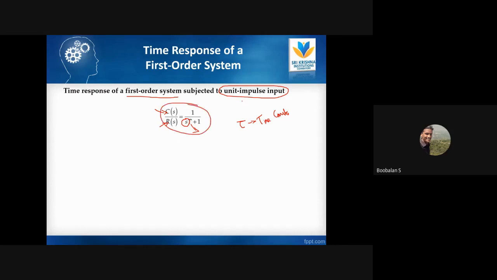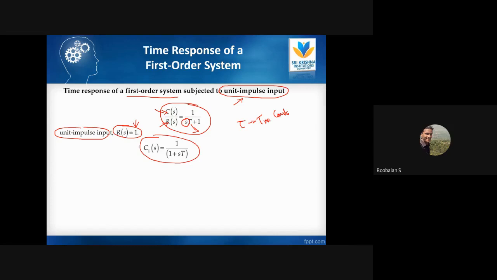Now I'm going to apply a unit impulse input, right? What are the things we will be able to calculate? Already we have discussed the unit impulse, where R of s has the value 1. Already we know that. So now R of s is 1, and I'm just going to replace it. Now the entire equation will look like this.